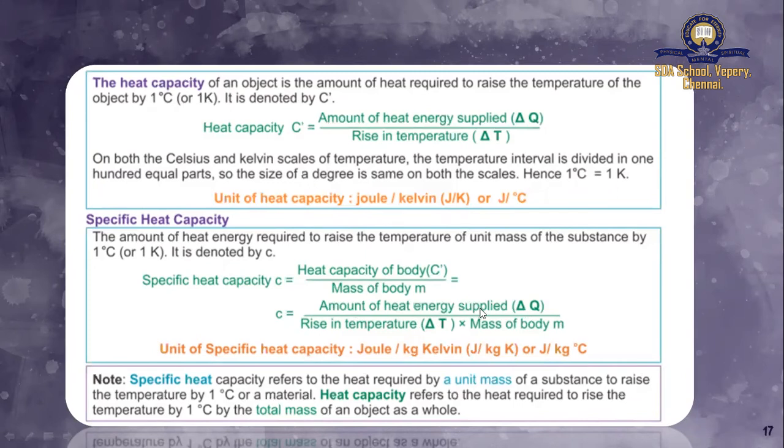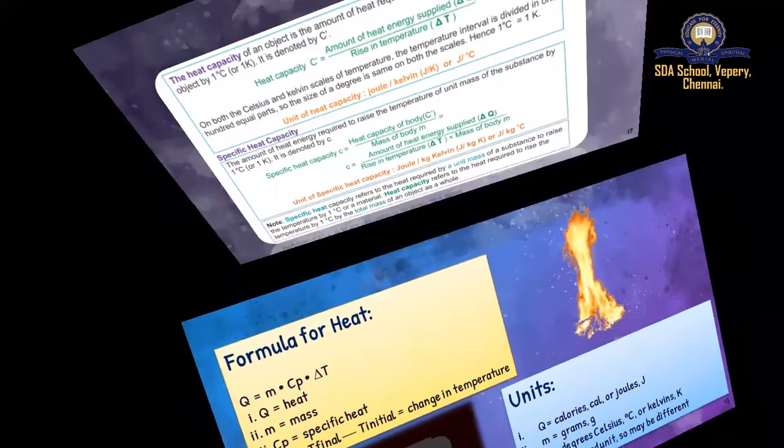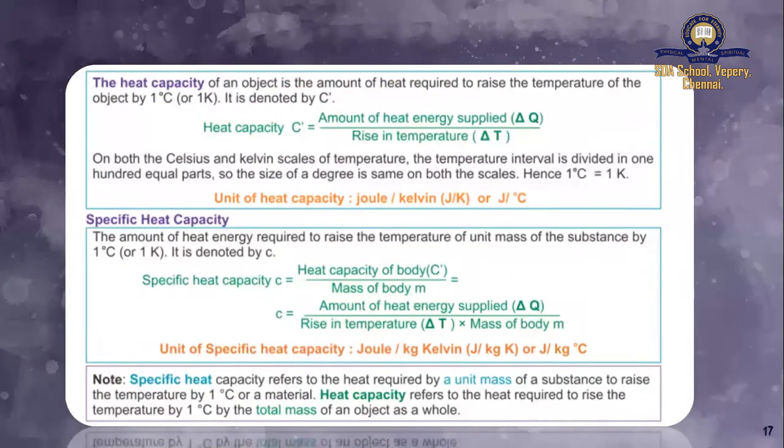SI unit for heat is joule. SI unit of temperature is Kelvin. And the SI unit of mass is kilogram. So your unit for specific heat capacity is joule per kilogram Kelvin. Here we learnt about the formula for heat capacity and specific heat capacity.